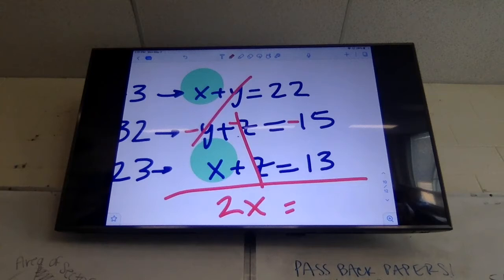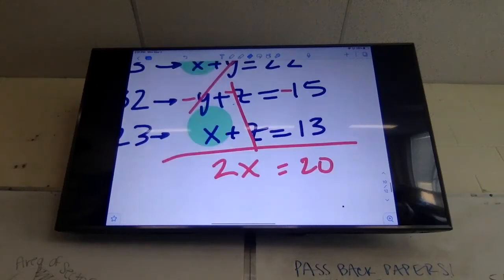And I believe I get 20, because 35 minus 15 is 20. Okay, yeah, I'm okay with that. But now when I divide, X equals 10.